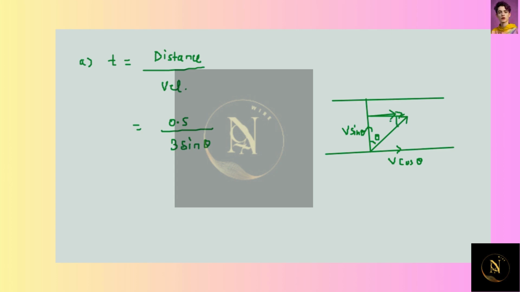This angle is theta. So this is the time taken for the swimmer to cross the river: 0.5 divided by 3 sin theta.